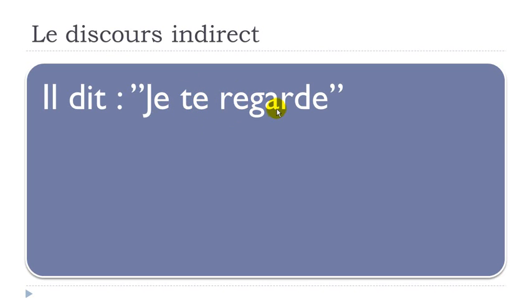And it's interesting because in that sentence, you can notice that we will have to modify this first je, pronom personnel, and then probably we'll have to modify this te as well, okay? Because I look at you, this you must be changed, of course, if we switch to the indirect discours, okay?